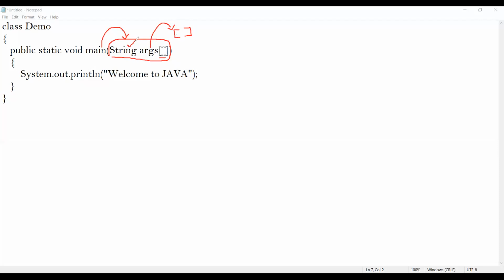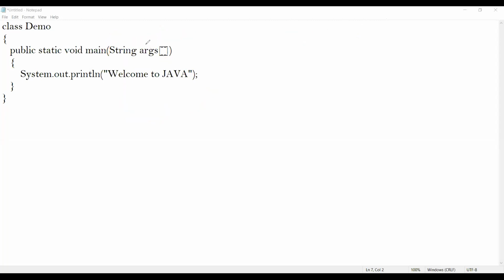The most important thing, students: in Java, string is not a data type. Then what is string? String is a predefined class. You see that it is written like this, String, with S in uppercase. String is a predefined class, and it is not a data type. That's the most important thing you need to know.